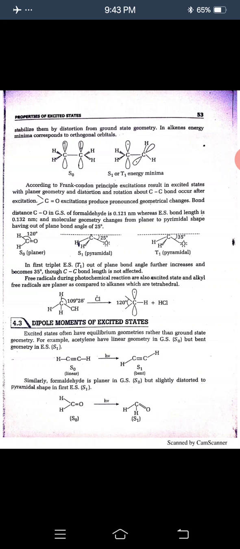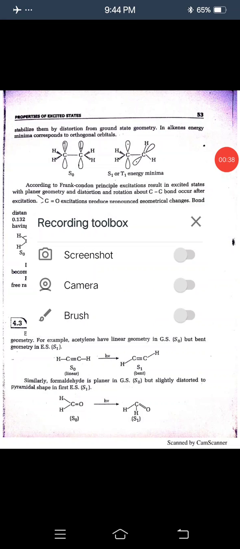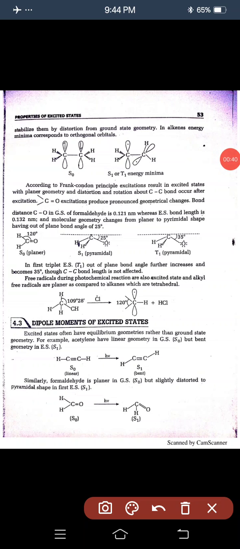Here you see that this structure is S0, that is the acetylene. After absorbing h nu, it converts into a bent structure, that is S1. The shape is bent. This is the excited state.